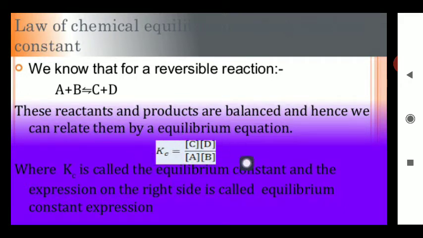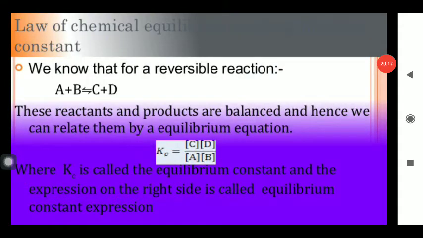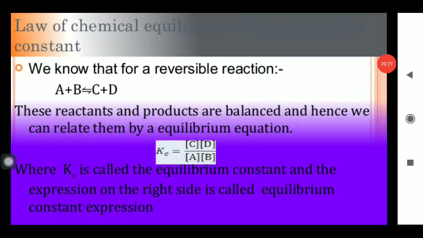So the equilibrium constant is a basic expression by which you can prove the dynamic nature as well as the expression for equilibrium, and this expression is known as the law of mass action. This law of mass action is very important to calculate the concept of equilibrium. By knowing the value of this equilibrium constant K, you can easily express the concept of equilibrium.